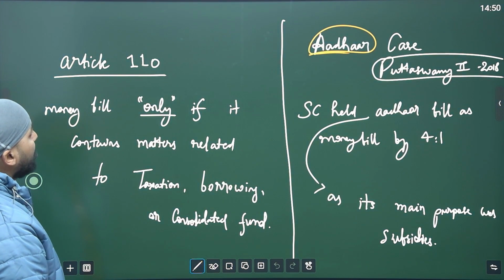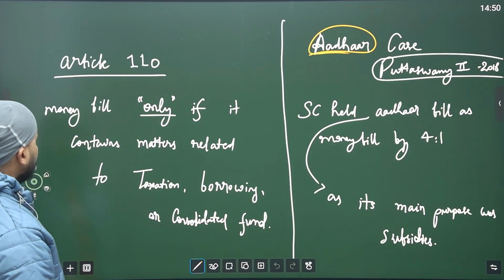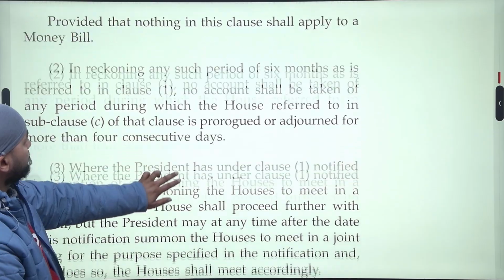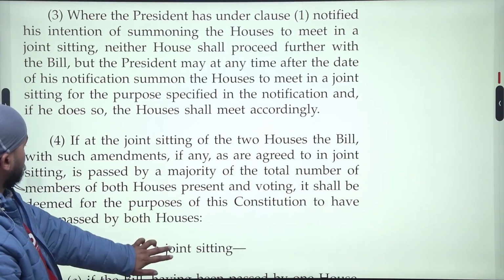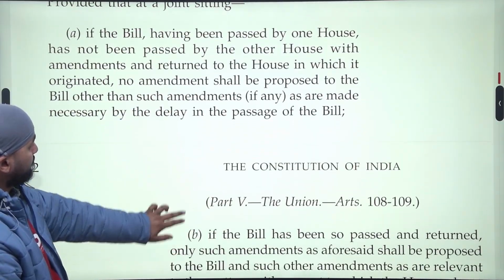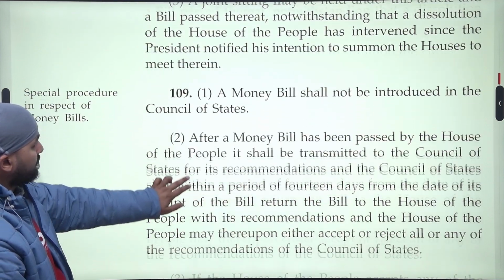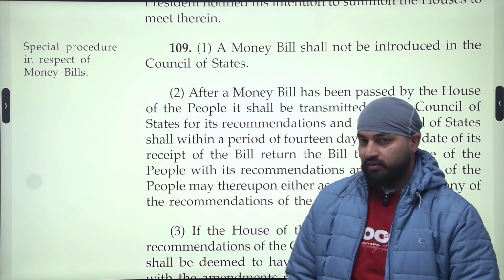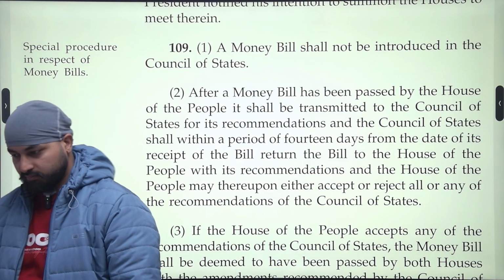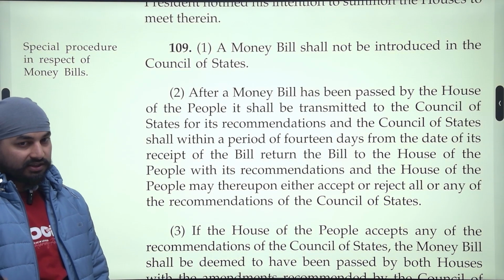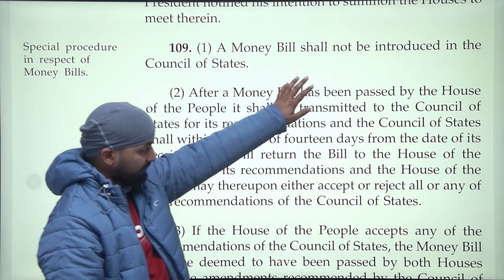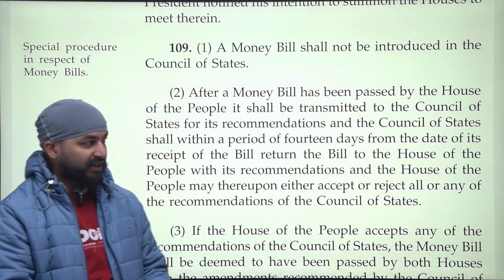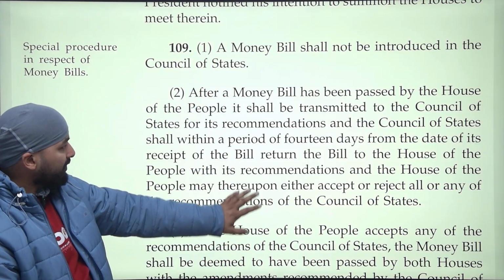Article 110, we will see the 109th text. A money bill shall not be introduced in the Council of States. Why is this as such? If you know the answer, comment. We will discuss this while considering all aspects of money bill and financial bill. We are just looking into the matter, how it is done.